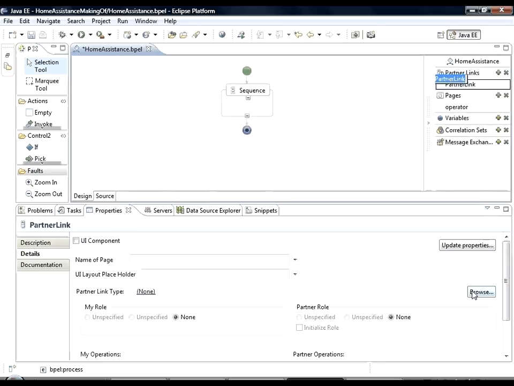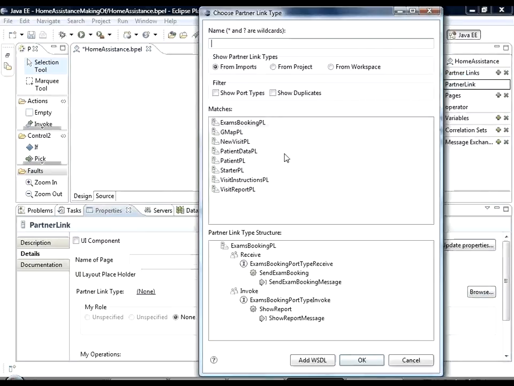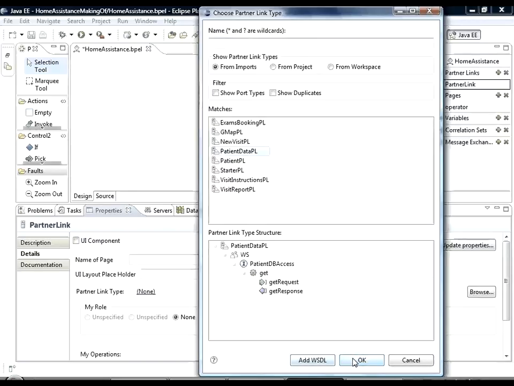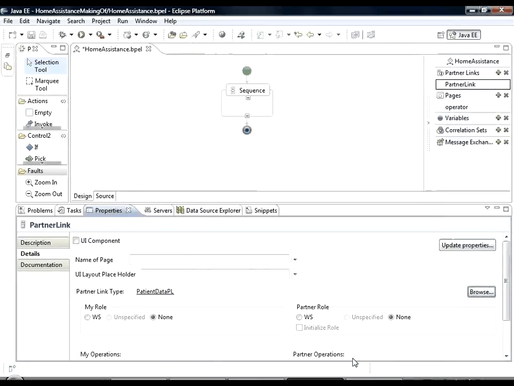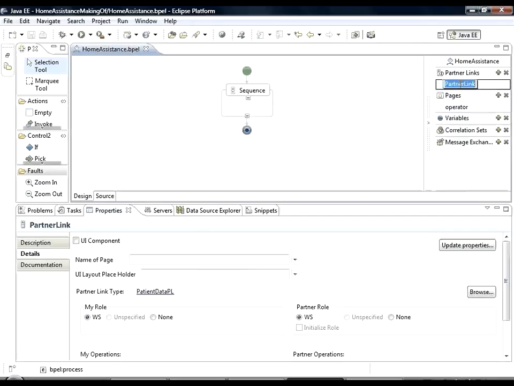Now we can create the partner links for both services and UI components. Let's create first a partner link for the service managing the patient database. In this case, we need just to choose the partner link type, which is related to the WSDL of our service, and the roles of the partner link in this process. This is the usual way to create partner links for standard web services. Now let's see how it's also simple to create a partner link for a UI component, for example for the Google Map.